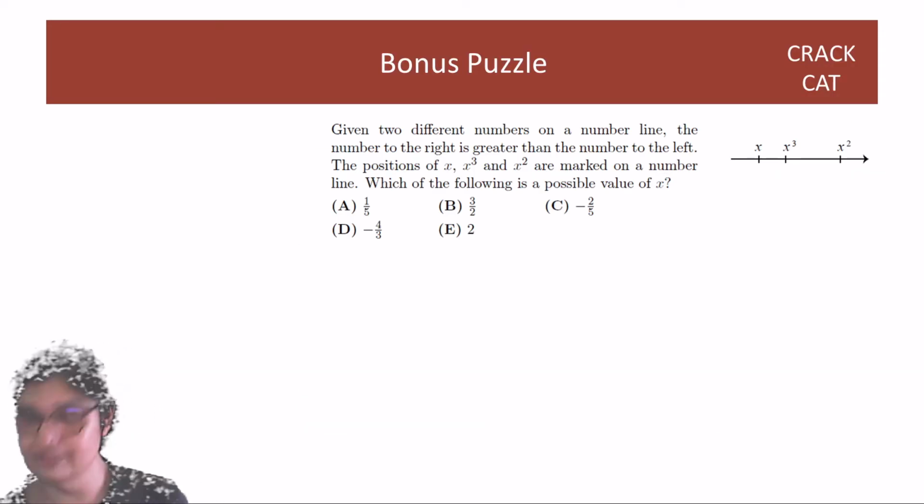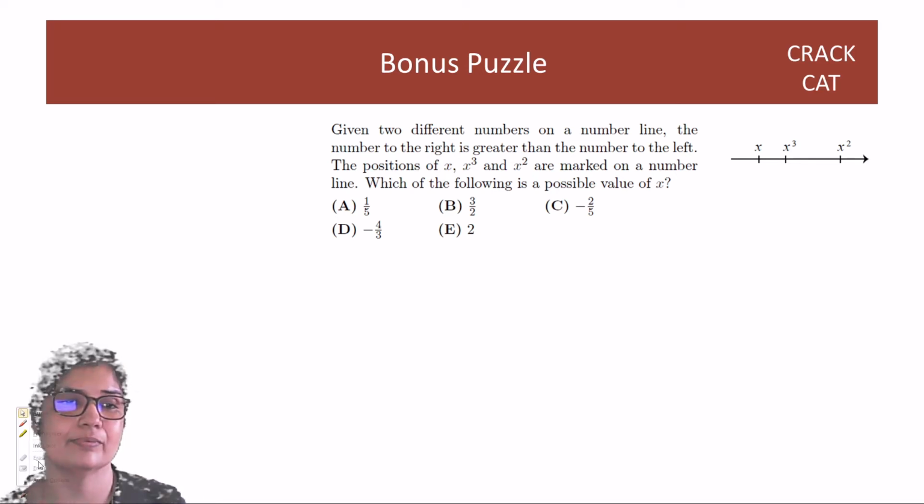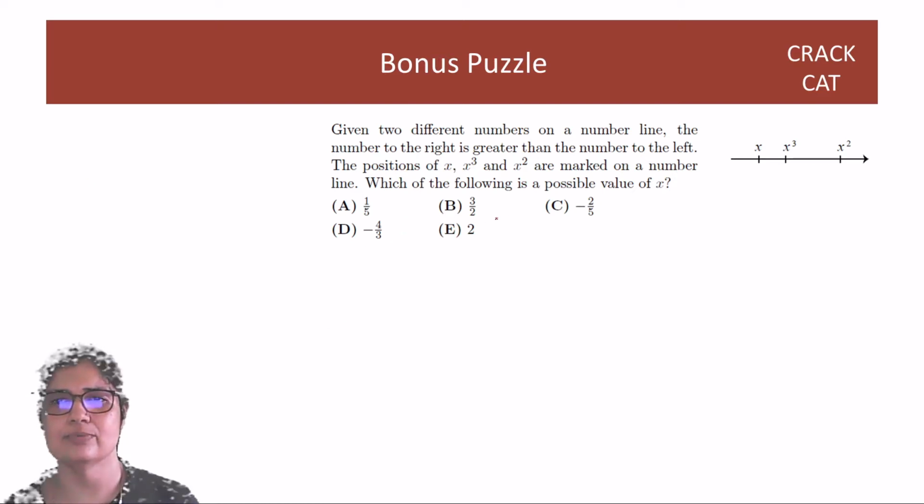Let's start off with the puzzle that I gave you all. It's not a very tricky question. You can just substitute these options and see where such things happen. The reason I gave you all this puzzle is because I wanted to talk about how the behavior of numbers changes based on where they are.